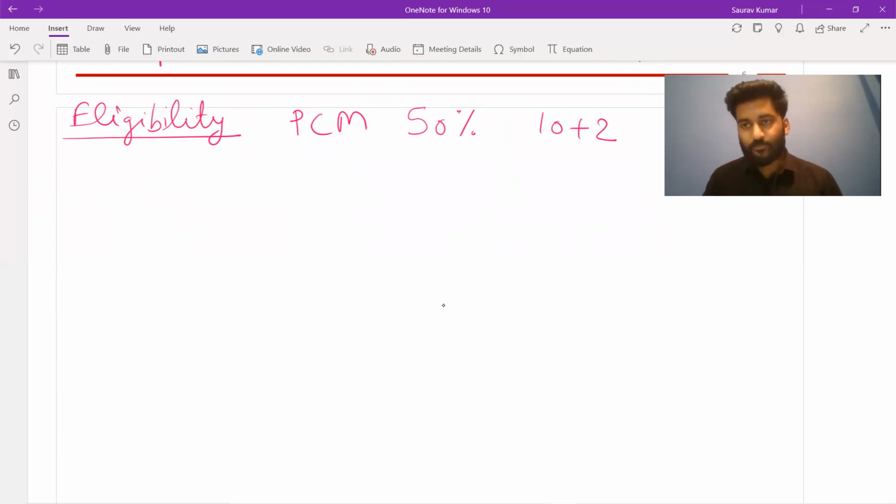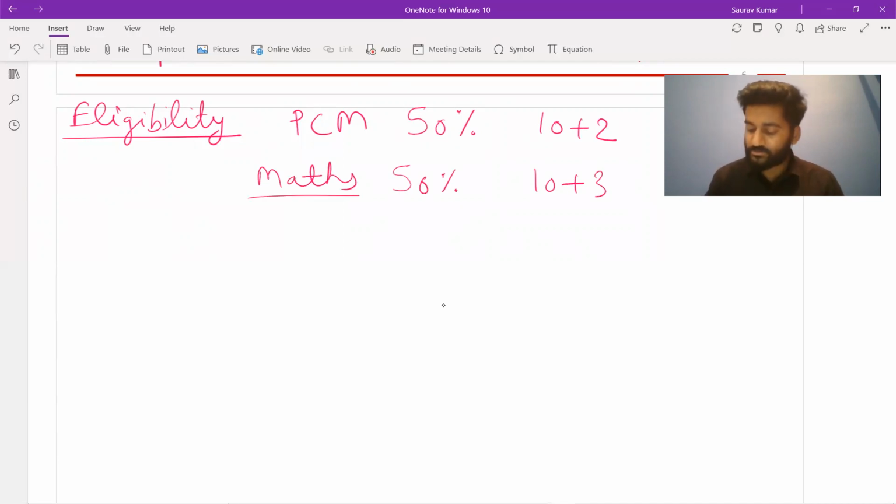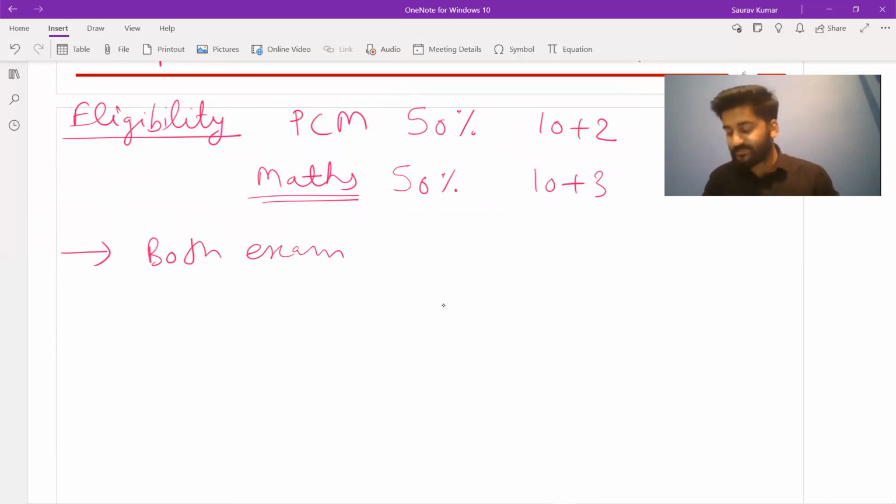Now, if you have a diploma, a 10+3, then you should have 50% marks, same criteria, and it is compulsory to have maths in your course. This subject is very important. Now, as an applicant, you can give both exams, meaning both attempts of a year, or you can give either one of them. That's up to you.